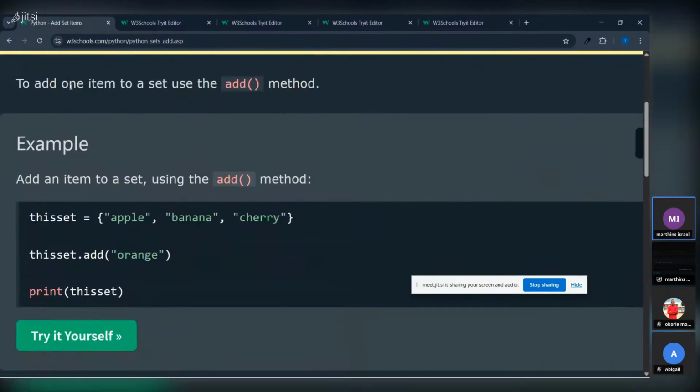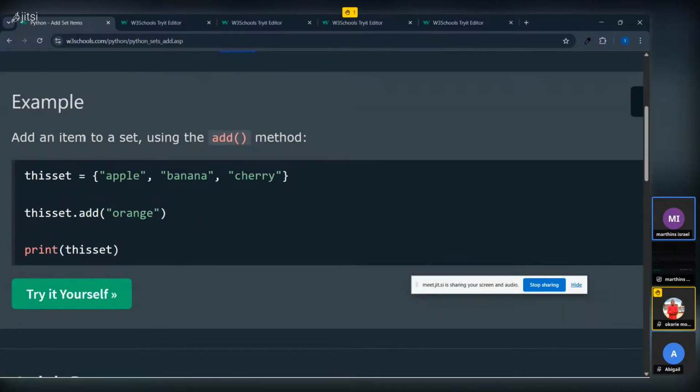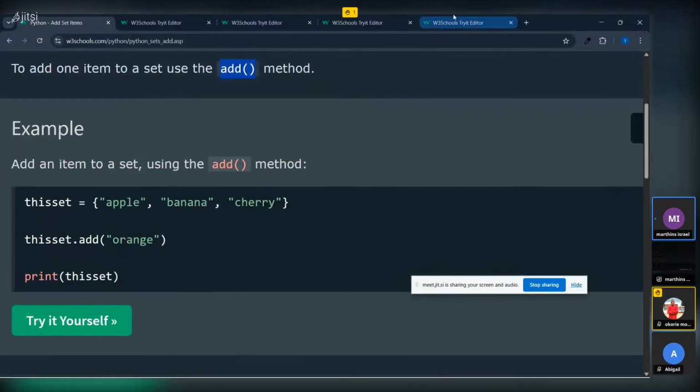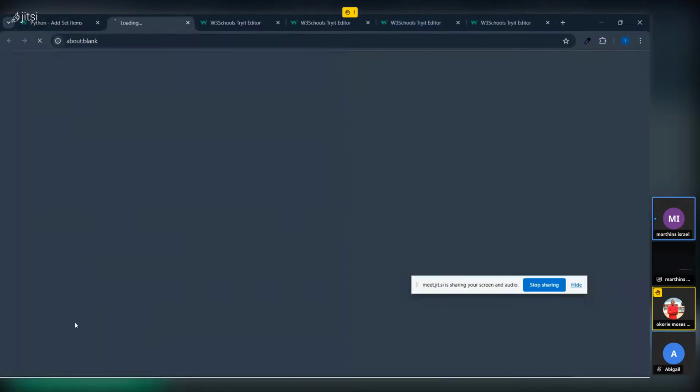To add one item to a set, we use what? The add method. Don't be confused by method or function; it can also be called a function. We can use the add method. They always call it a method because it's inbuilt. It's what Python created, and add is what Python created to add something by default. It's coming from Python. So now, to add an item, we want to add an employee to our employees.